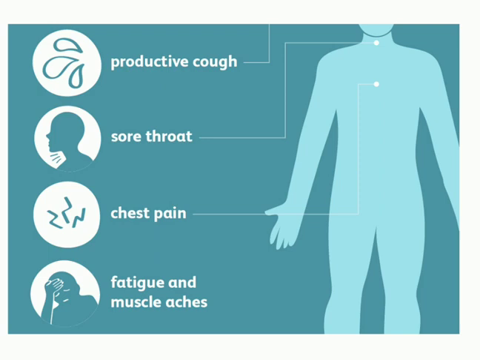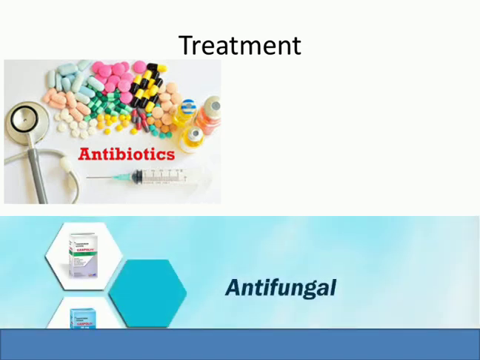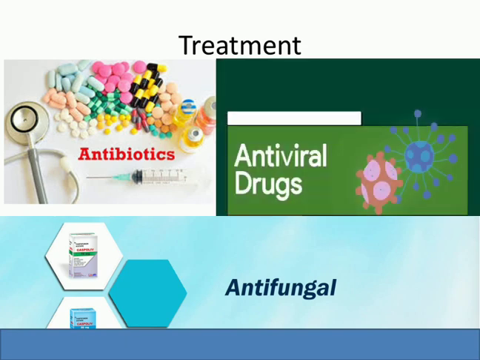Okay, so what are the treatments available right now? Whenever pneumonia occurs, if it is due to bacteria, then we give antibiotics. If it is due to fungus, then we give antifungal agents. But if it is due to a virus, then we have to give antiviral drugs. But unfortunately, we don't have a specific drug against COVID-19. So we are giving the existing antiviral agents that can fight against the virus, but that is not a very specific treatment either. Okay, so these are the treatment measures of pneumonia.